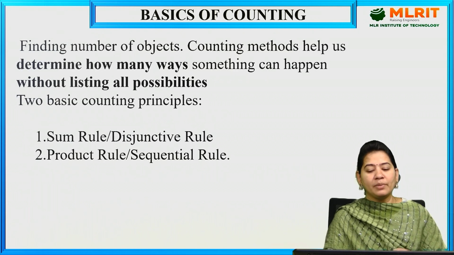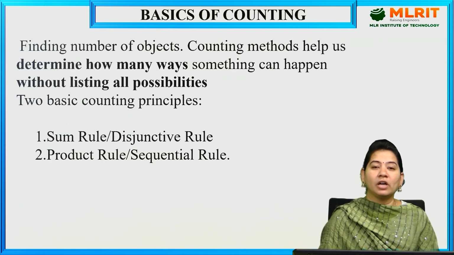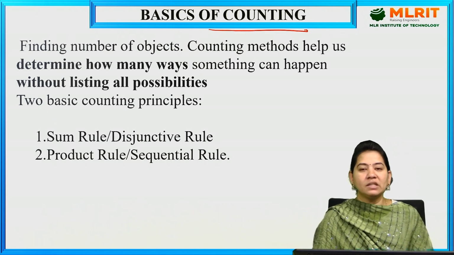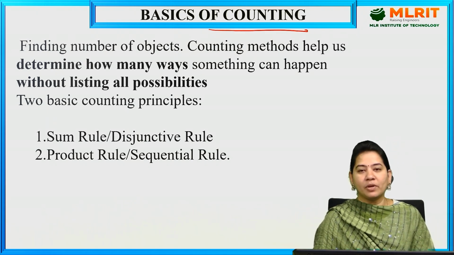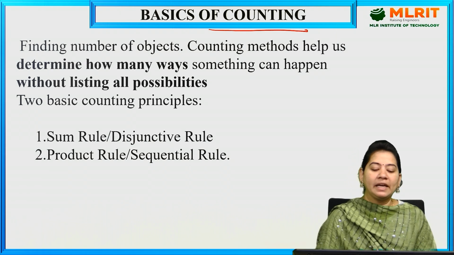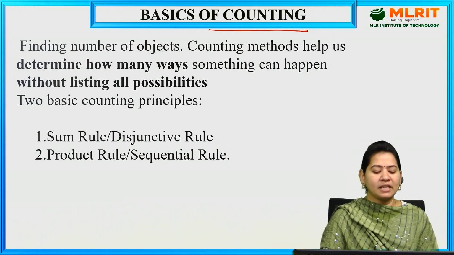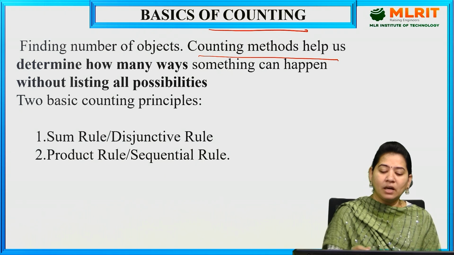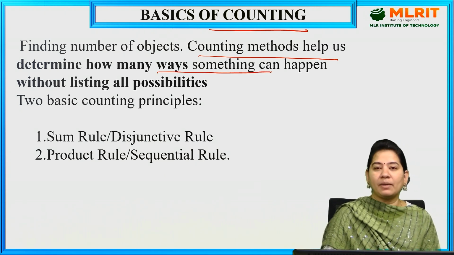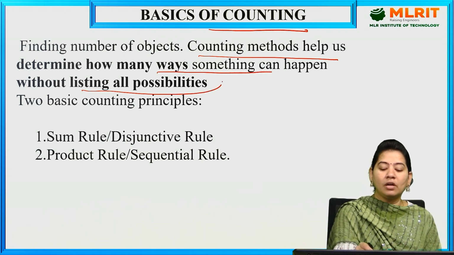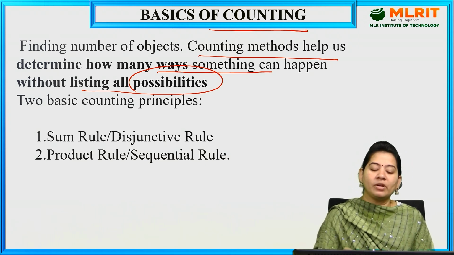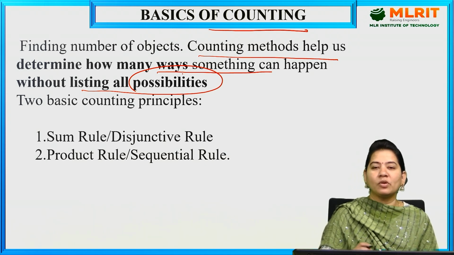Now coming to the concept, basics of counting. What is meant by counting here? Counting is generally finding the number of objects. That can be done along with concepts like sum rule and product rule. The counting method helps us determine how many ways something can happen without listing all possibilities. Instead of counting all the possibilities, we write only how many ways are possible.